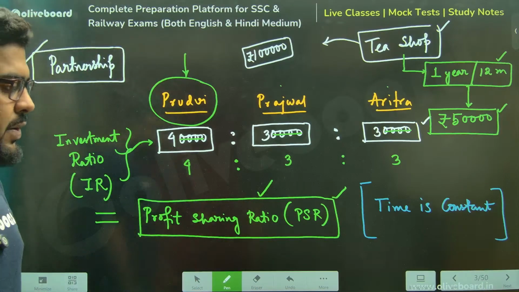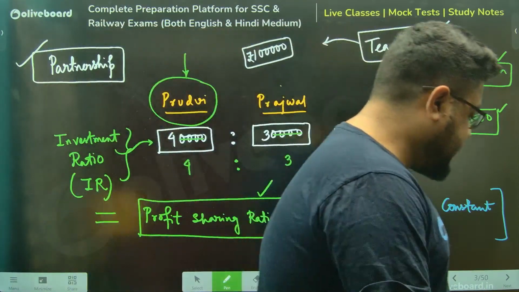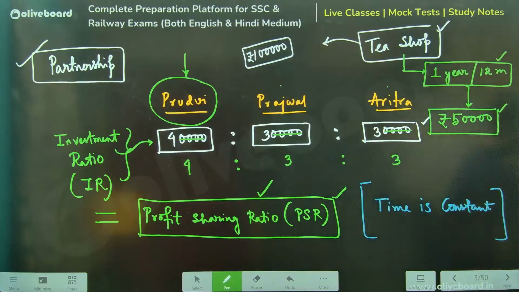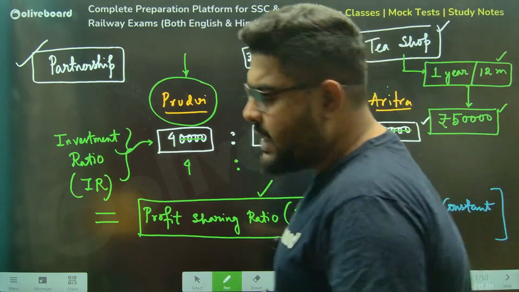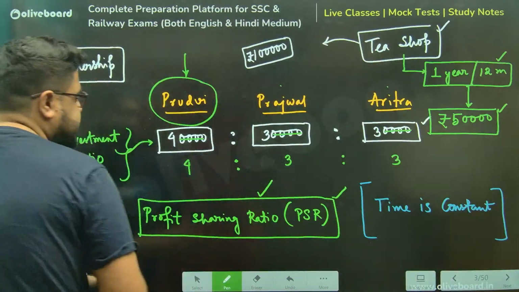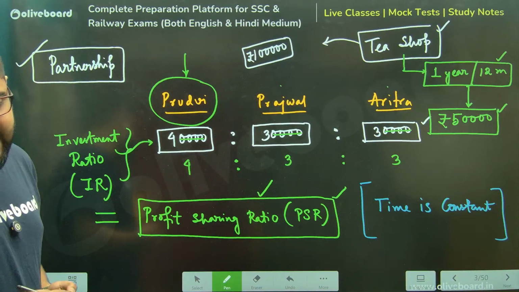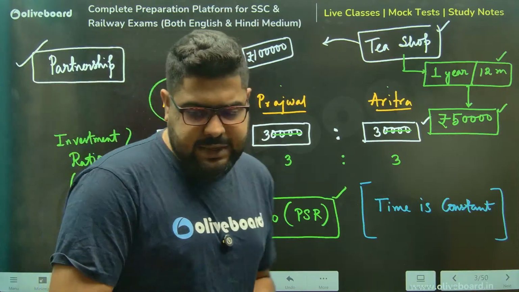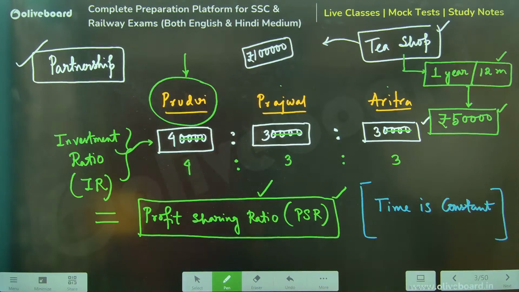Everyone, I need whether this is 100% clear, yes or no. A very quick yes or no. This is the easier part of partnership. I need a very quick yes or no from each and every one of you.